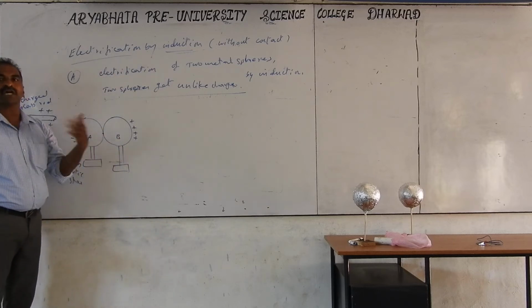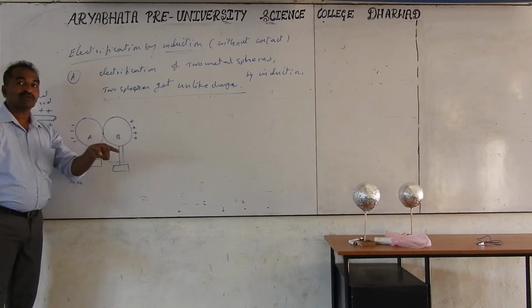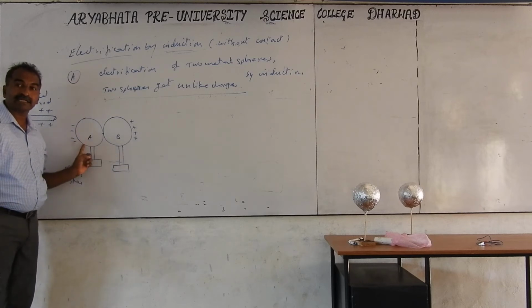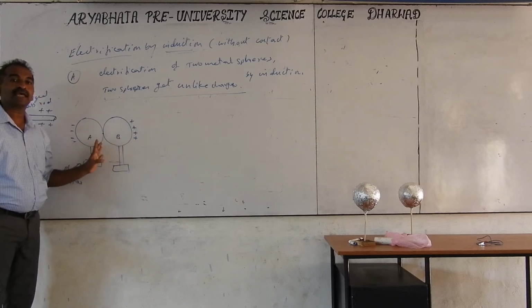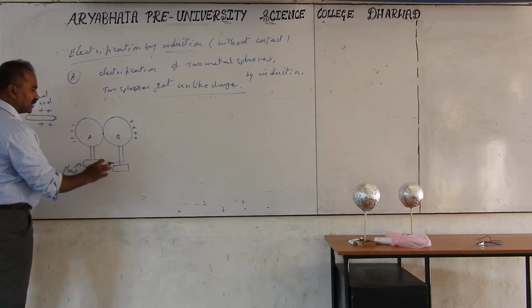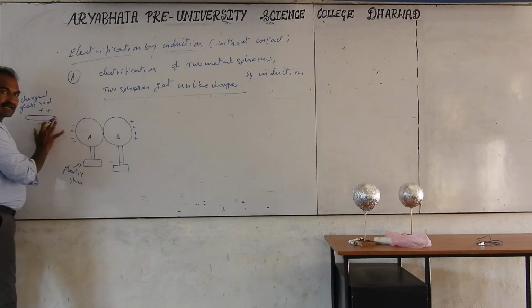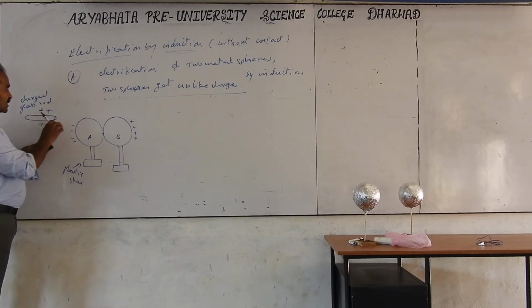This method of inducing charges, unlike charges, on a neutral body without physical contact is called induction. Near side unlike charges, far away like charges. This is called induction without touch, inducing charge without contact. So here, what you have to do is not move this glass rod. What happens if we remove the glass rod? I remove this glass rod from here.